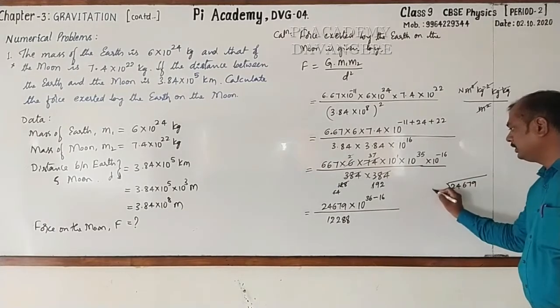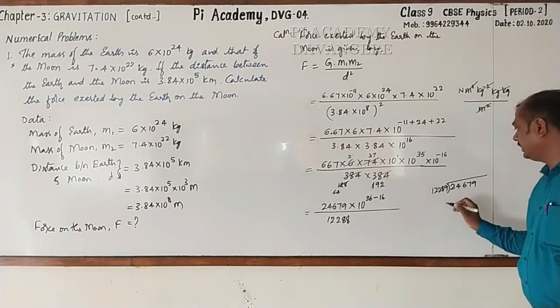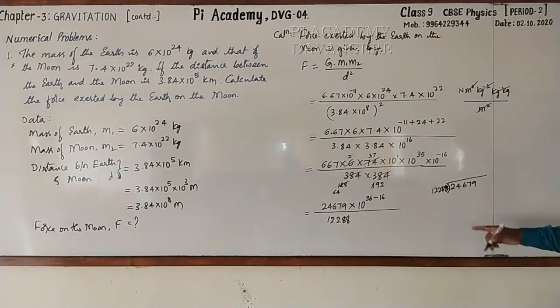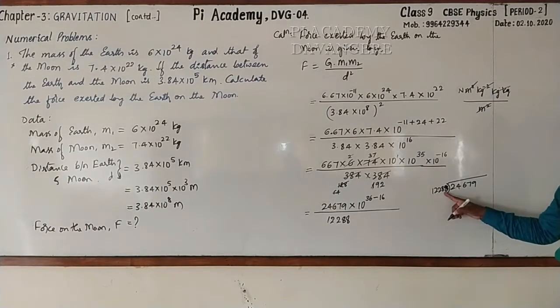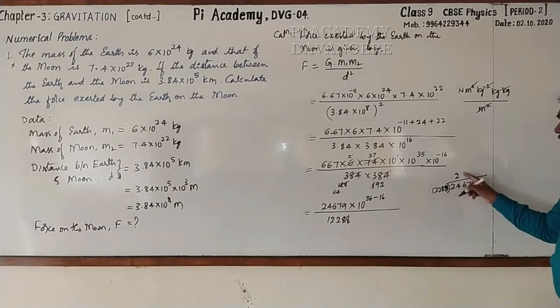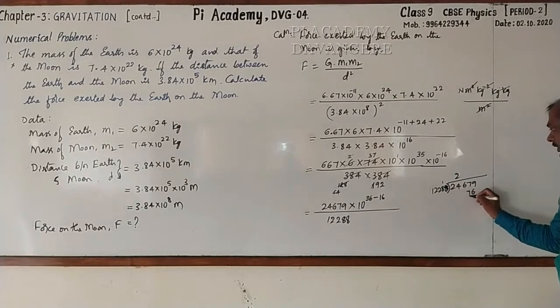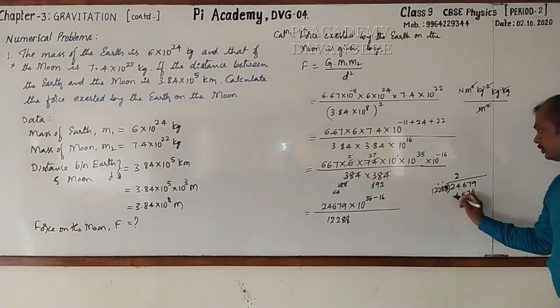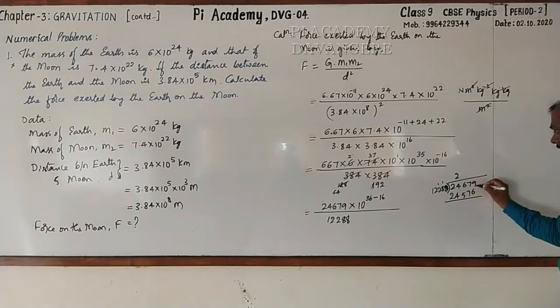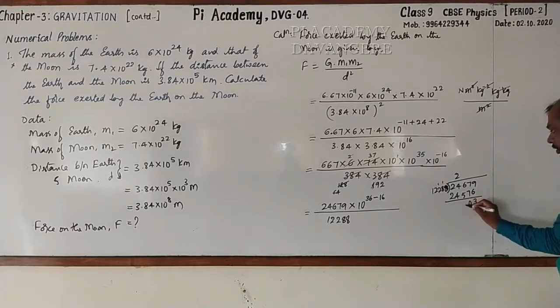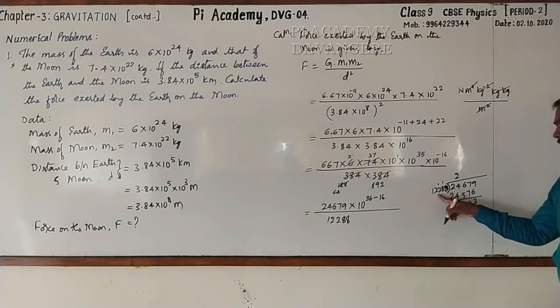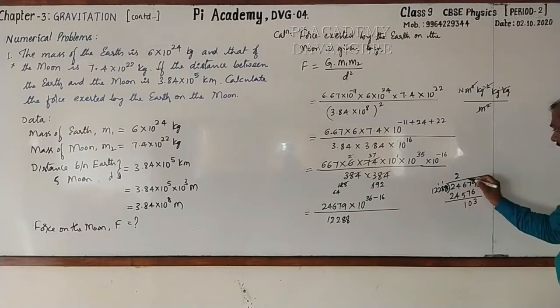Now, let's go for dividing 24,679 by 12,288. How much are? Approximately, if you take 12,300, 2s are 24,600. So, I'll take 2. 2 8s are 16, carry 1. 2 8s are 16 plus 1, 17, carry 1. 2 2s are 4 plus 1, 5. 2 2s are 4 and 2 1s are 2. Now, here 9 minus 6, 3, 0, 1, 0, 0. 103 is not divisible by 12,288. Hence, I put a decimal.